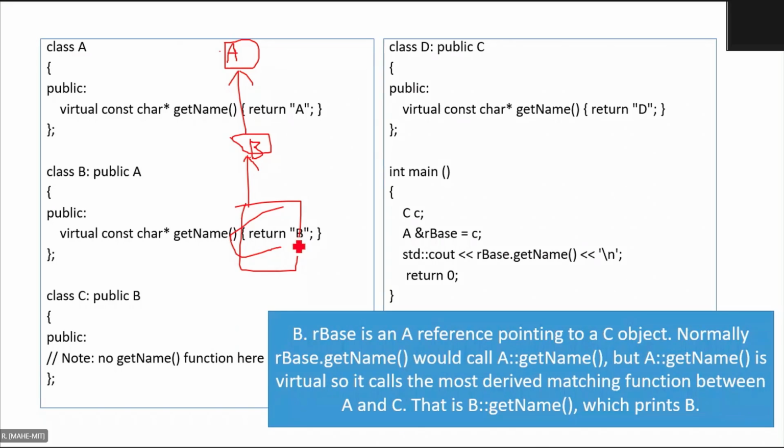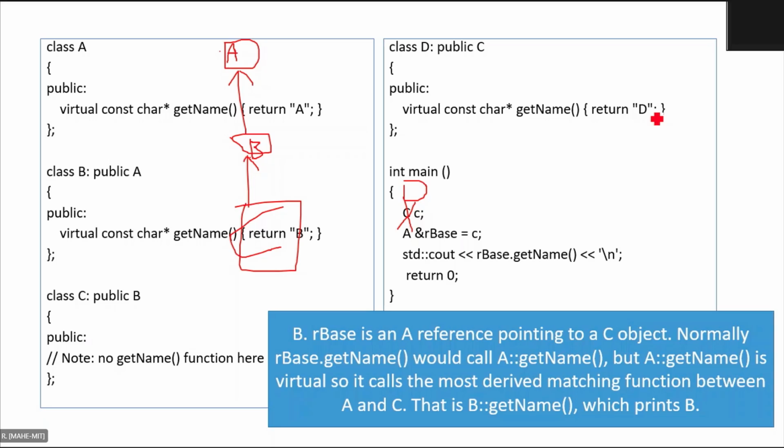The object type is C. So suppose the object type was D, then between D and A, whichever is far away from A becomes the most derived. If D itself has the version, then D itself gets printed. In this case, D has the get name function. So if you write D here instead of C, the same program will print D, because D is the most derived matching function,